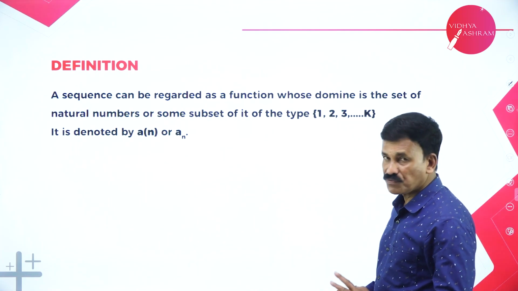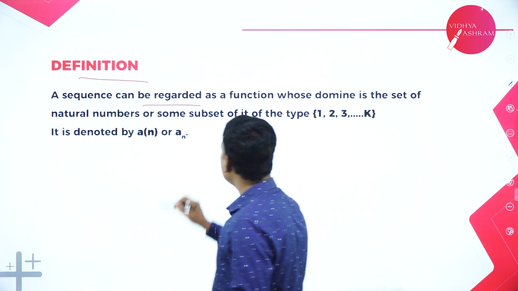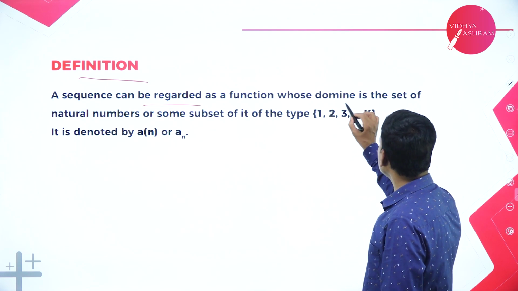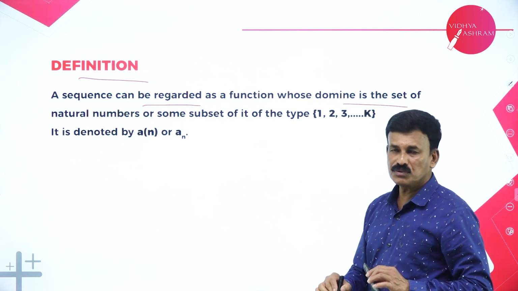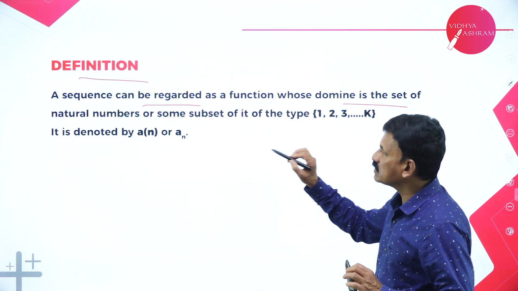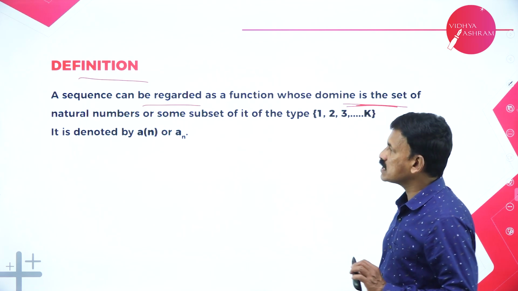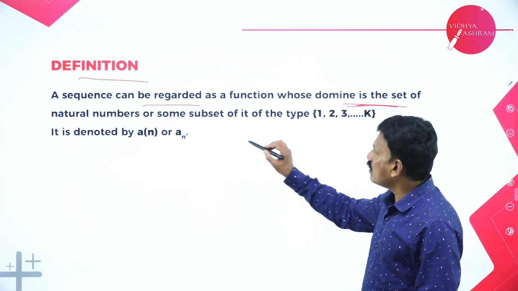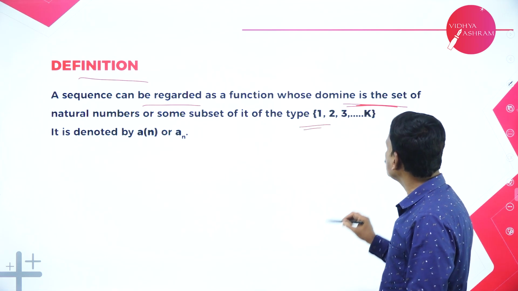This is how we are going to define a sequence. Let me give the definition. What is the definition of a sequence? A sequence can be regarded as a function whose domain is the set of all natural numbers. So a sequence is a function whose domain is the set of all natural numbers or some such subset of it of the type 1, 2, 3, etc.